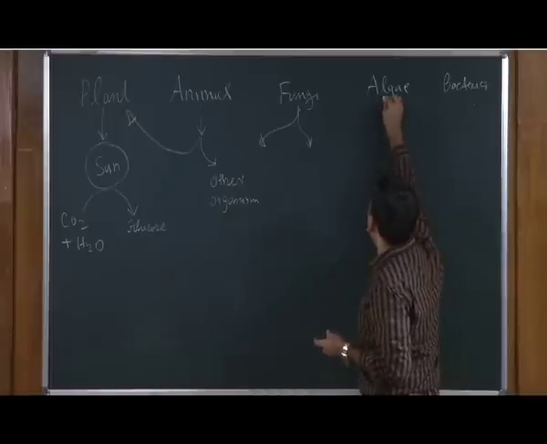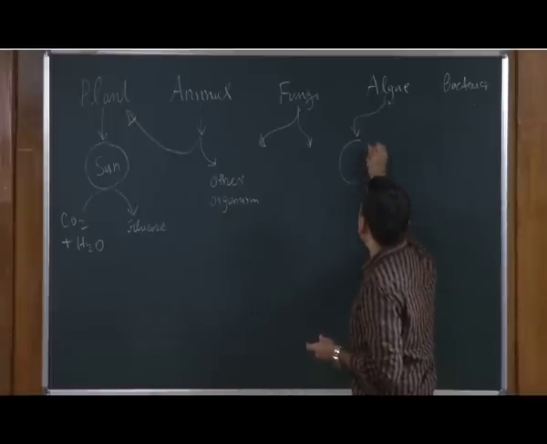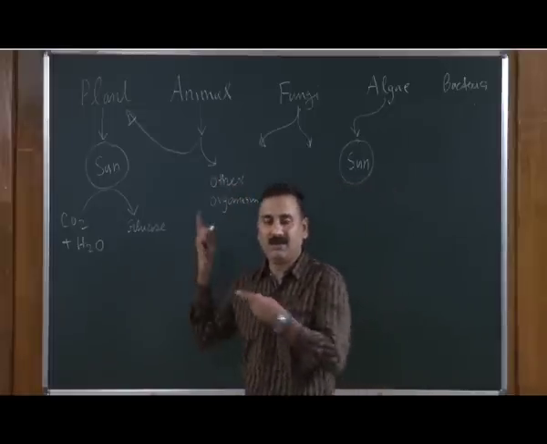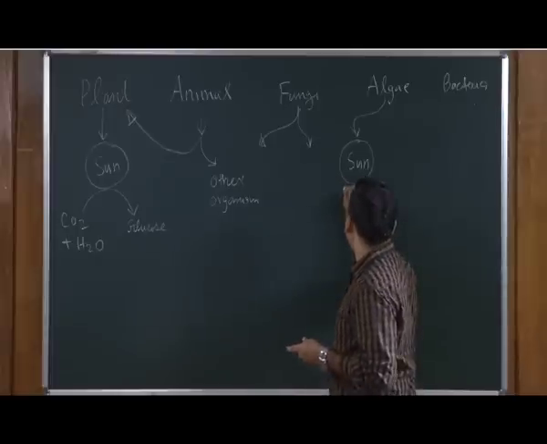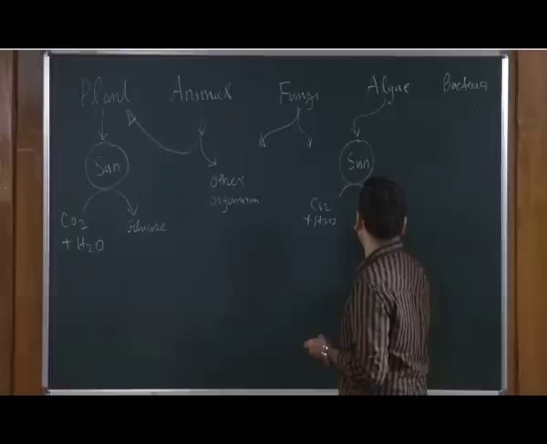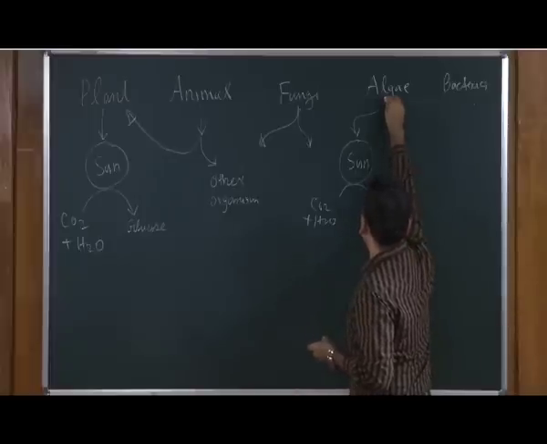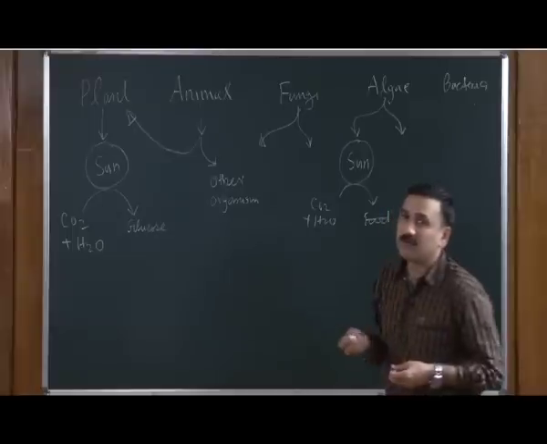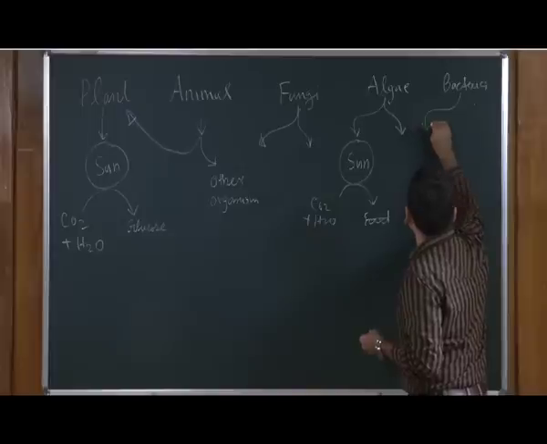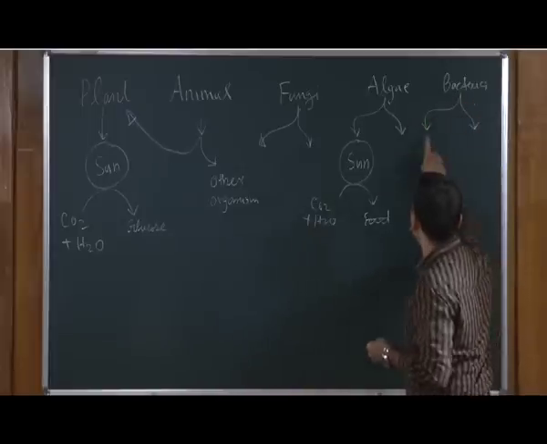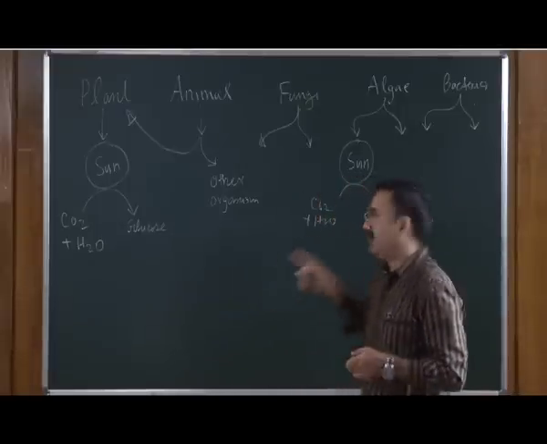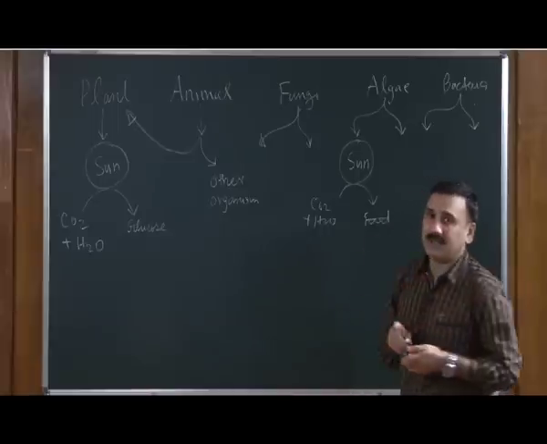Similarly, algae can take up the nutrition from the sun and do exactly the same as we discussed for the plant, that they can convert the carbon dioxide and water to form the food, or algae can also take up the nutrition from the other organisms. Bacteria also fall under these two categories, where they take up the energy from the sun and produce their own food, or they can take up the food from the other animals.